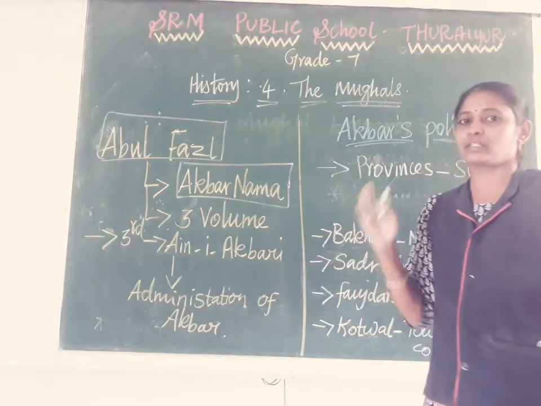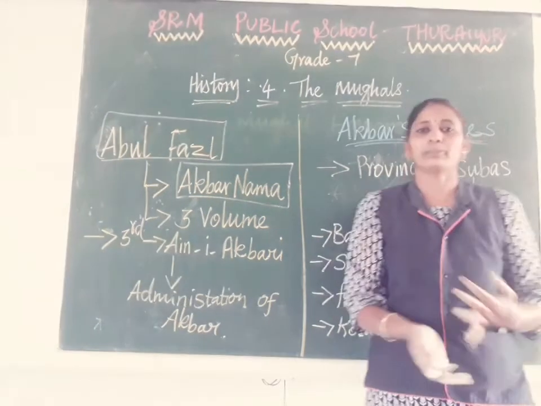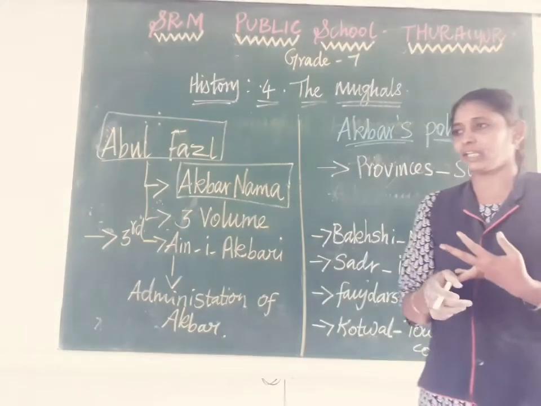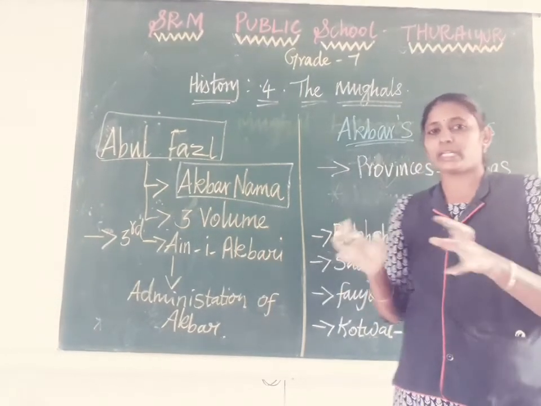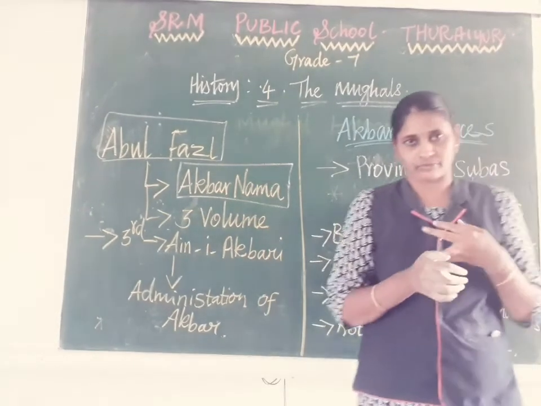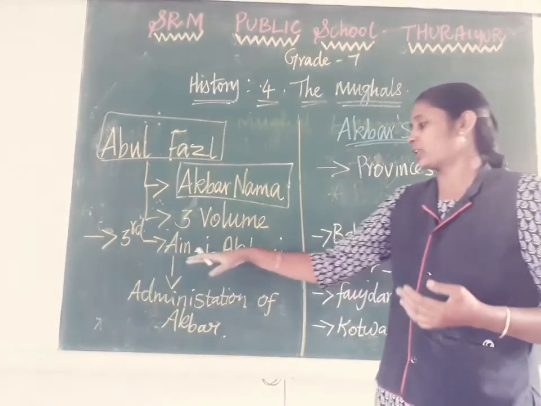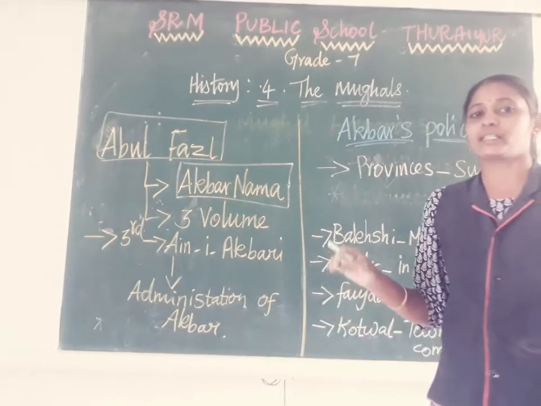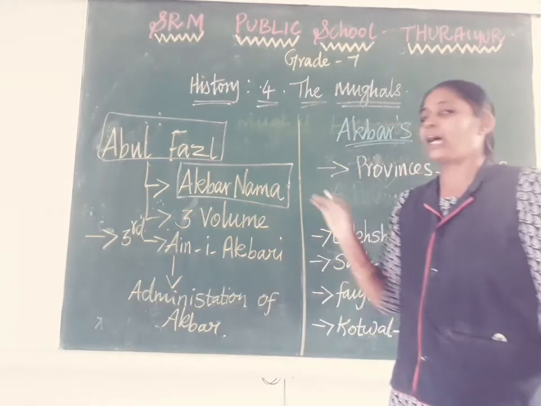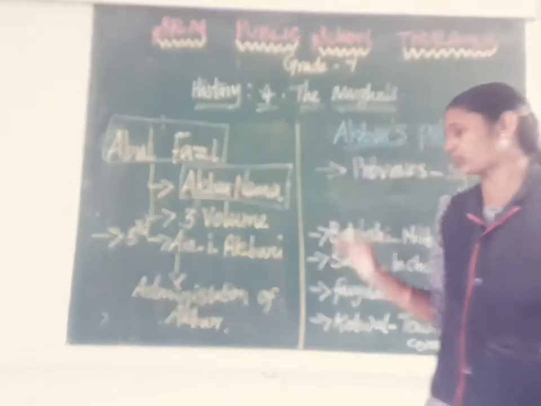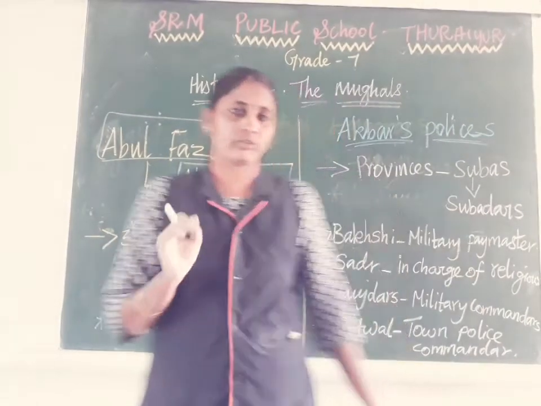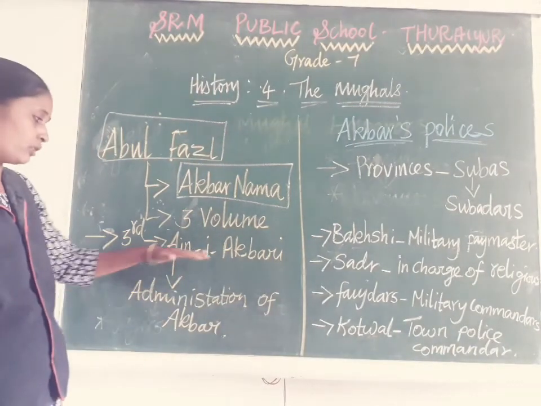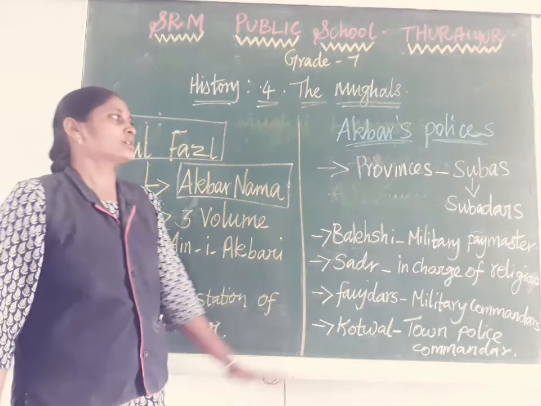This book Akbarnama consists of 3 volumes. The first volume explained the ancestors of Akbar, and the second volume explained the important events which happened in Akbar's life. The third volume is called Aini Akbari. It explains fully Akbar's administration policy: how Akbar ruled, and what methodology he followed for his administration. Everything was explained in the volume of Aini Akbari.